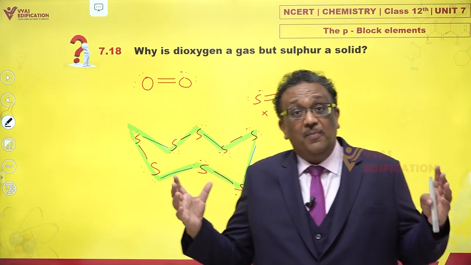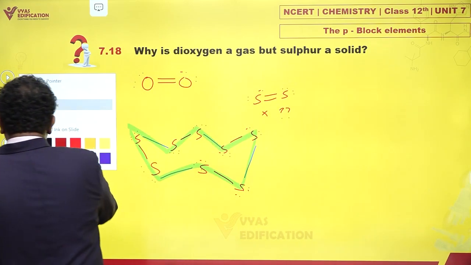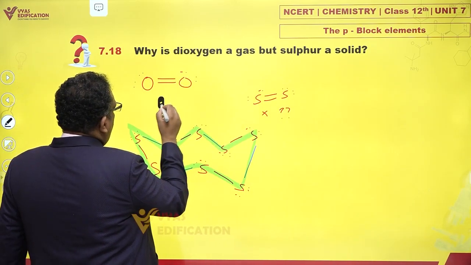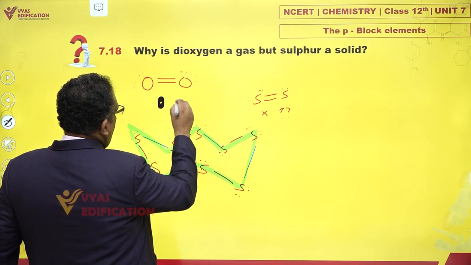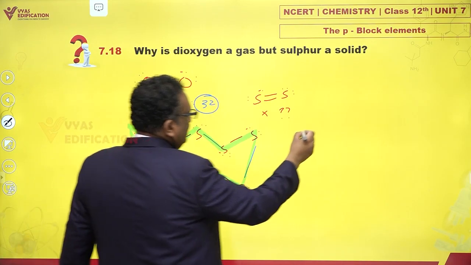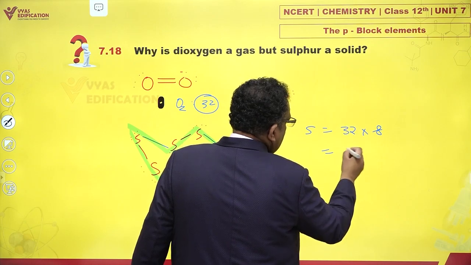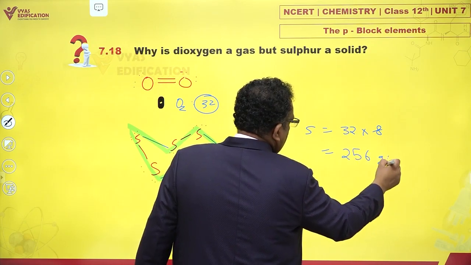And since the molar mass of S8 becomes very, very high, let me just compare. What is the molar mass of oxygen? O2 would be 16 plus 16, 32. And sulphur is 32 into 8. Oh my God, that's enormous. This is 256 grams per mole.